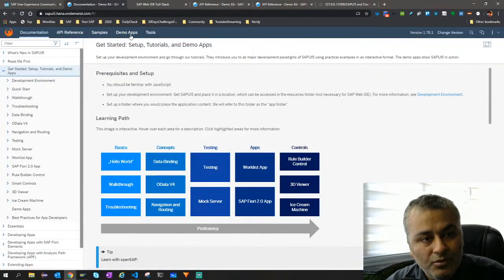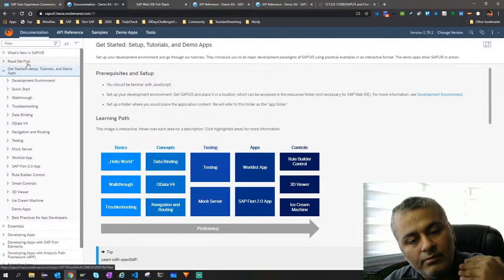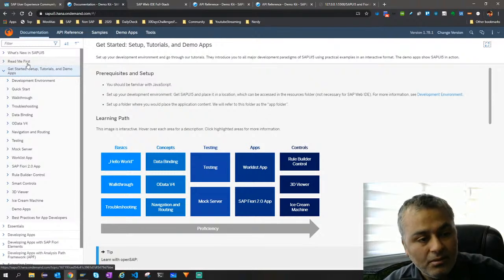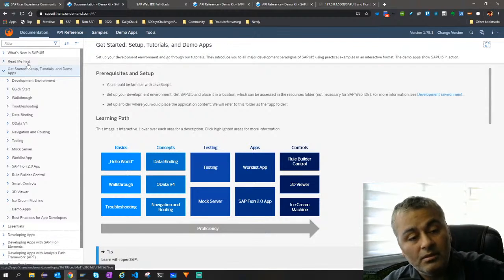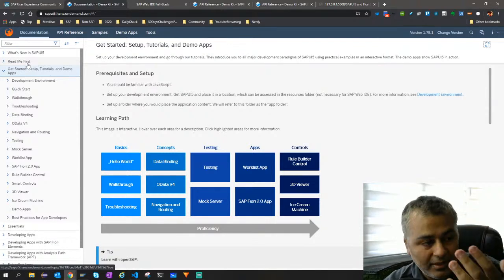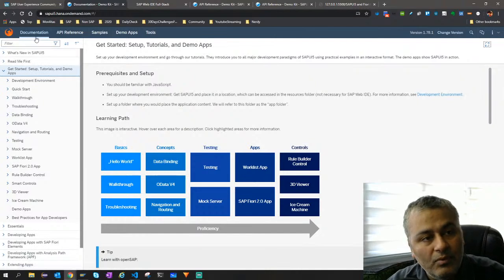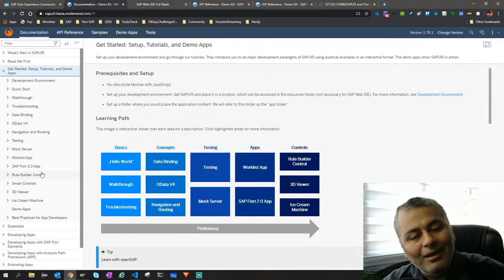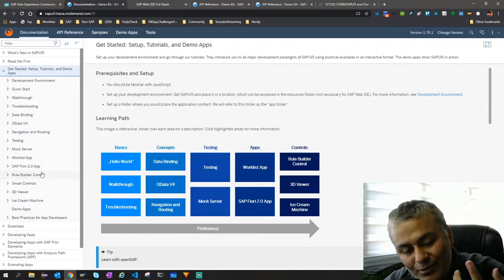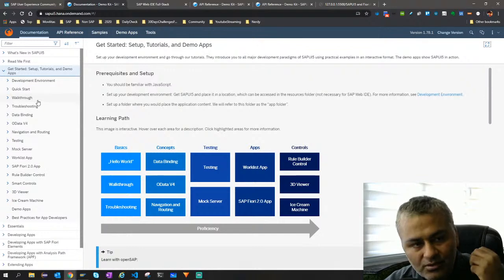So there are 5 tabs you see, and this is what we are also referring to in our sessions. Whatever we are using, this is the motivation, this is what is guiding us to create these sessions. This documentation lets you look through how you develop, what is data binding, what is navigation. There are different concepts explained beautifully. I will also try to explain in our own ABAPer flavor, so you can go through them, it's awesome.